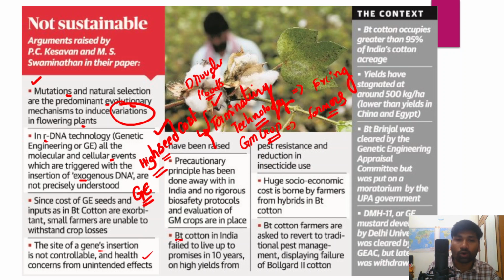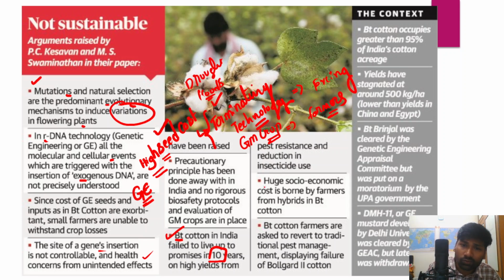And in fact, in India, BT cotton failed to live up to the promise in 10 years, because after a certain extent the yield started stagnating, right? The yield in BT cotton started stagnating, and after that the yield of the cotton crop has not increased substantially. And the pest also started developing resistance to the toxins that BT cotton produces. So this is also another major drawback associated with genetically modified crops.